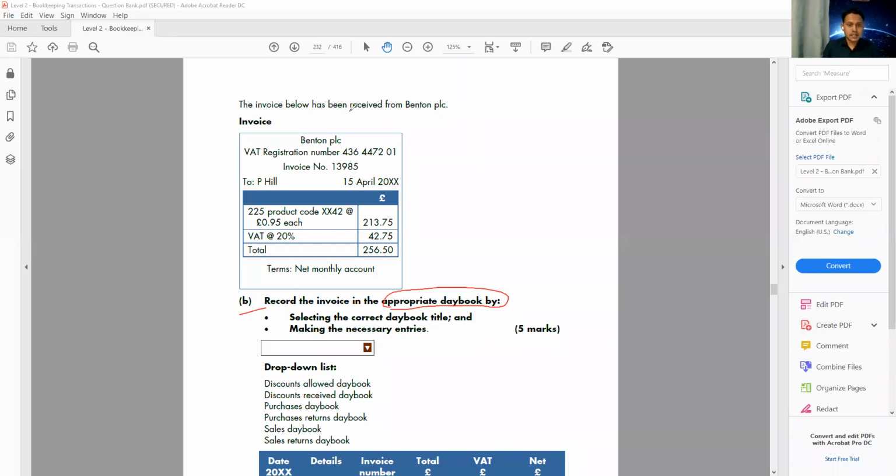I received the invoice. The question will be tricky. They said you received the invoice, so you have to understand why I received the invoice: because I made a purchase. And if I make a credit purchase, I record it in the purchase day book. So we're going to record it in the purchase day book. Very well done, Luis. Very well done, Tamir. Let's move on to the next question.